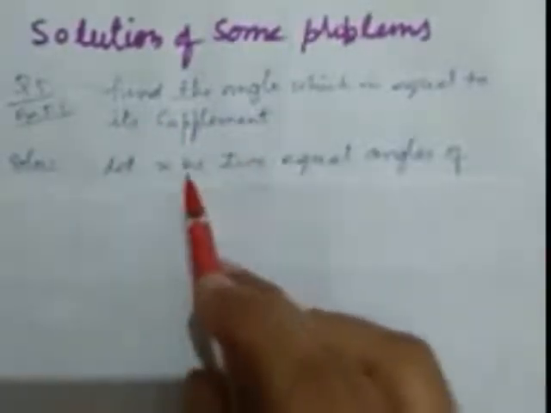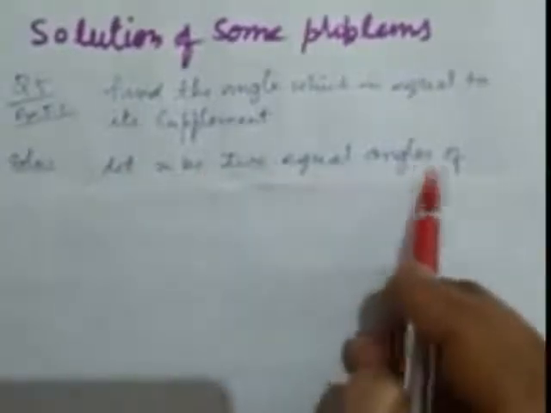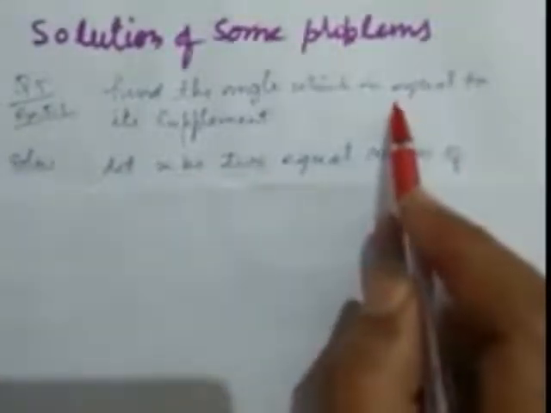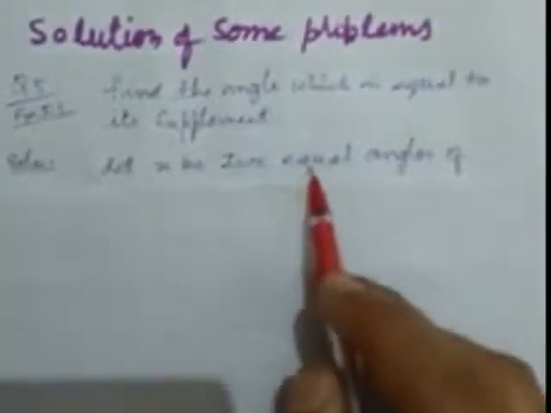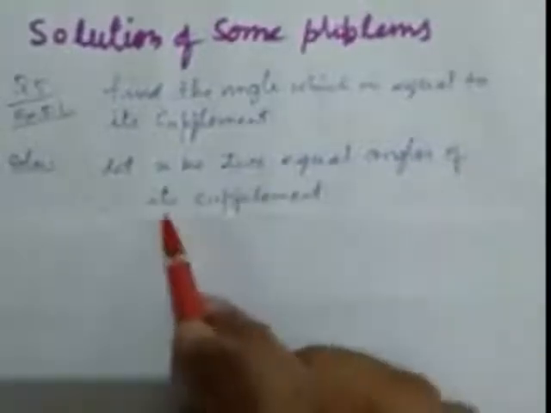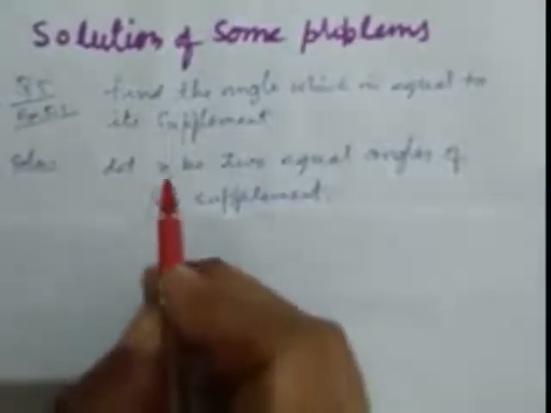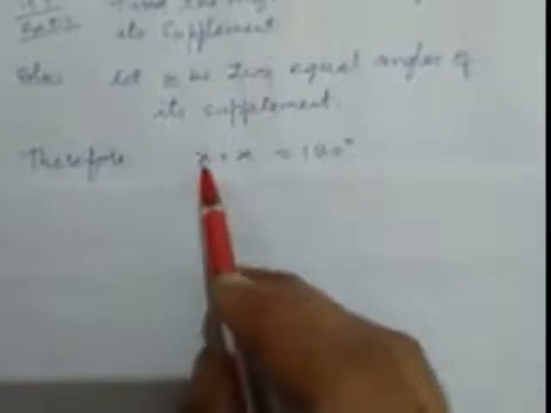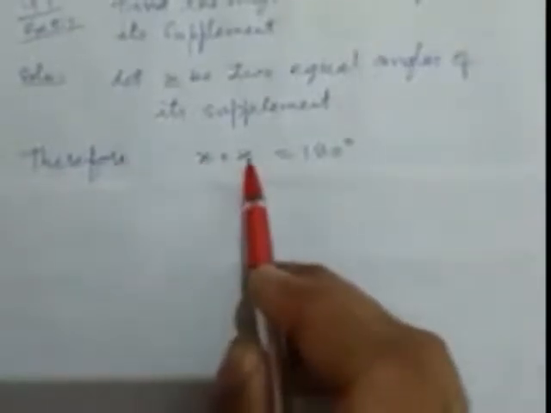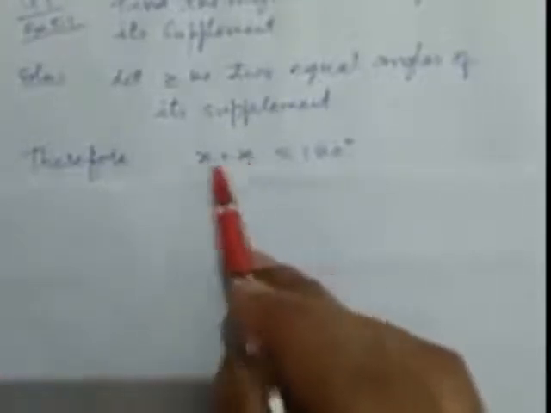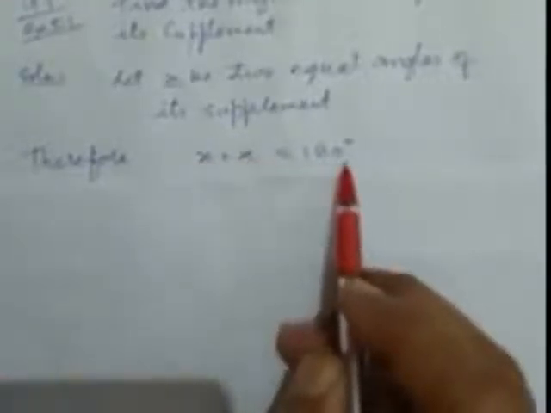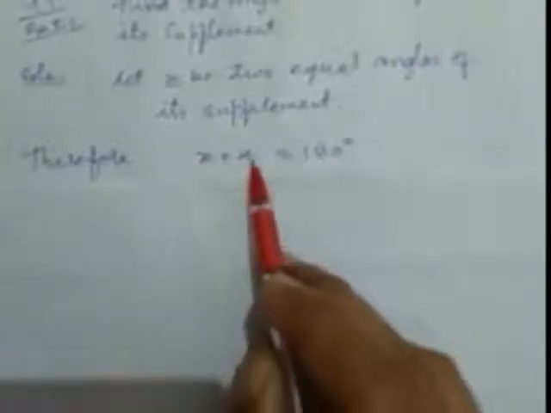Let x be the two equal angles, because the question tells us the angle is equal to its supplement. So we take x as the angle and it is equal to its supplement. This is the angle and this is its supplement. Both are equal, but the sum of supplementary angles is 180.